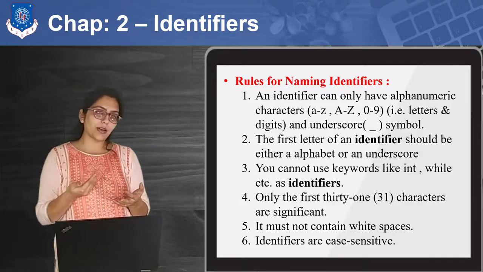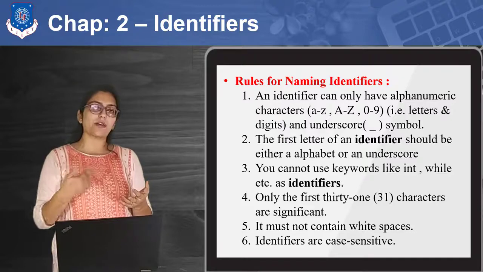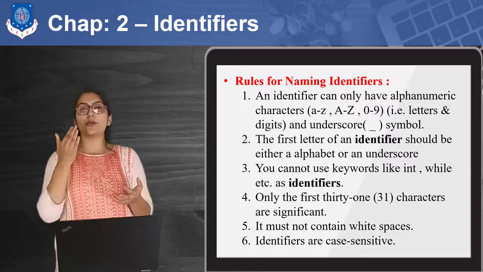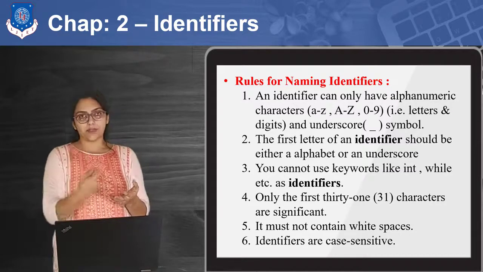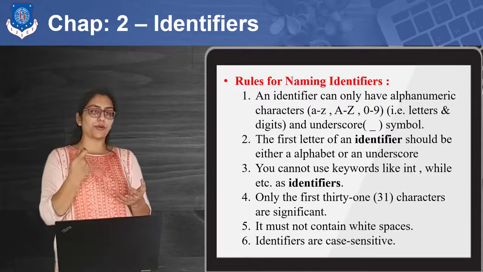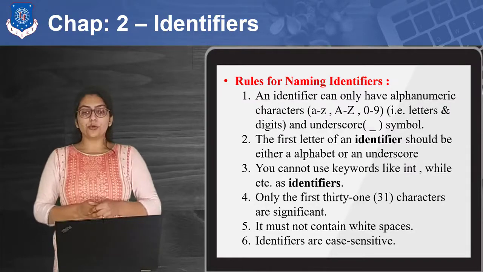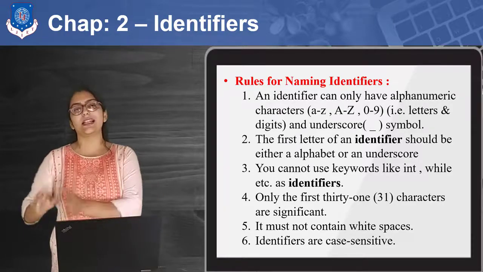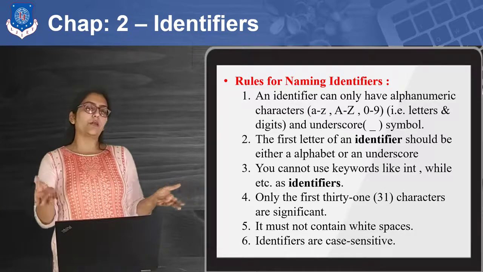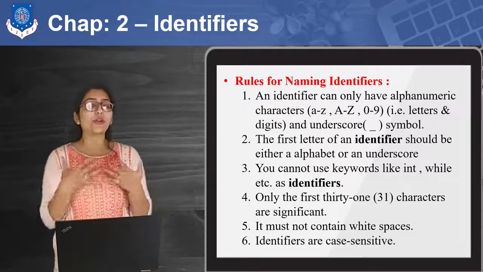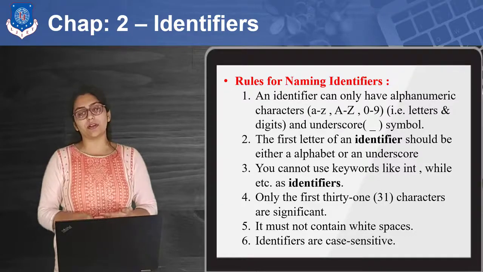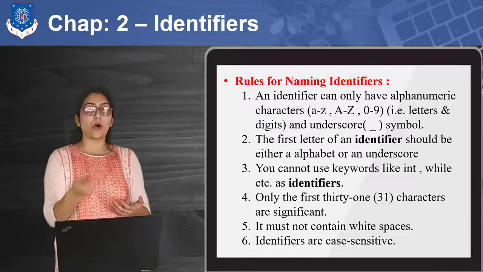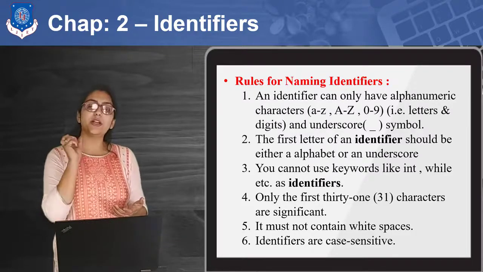You can use an alphabetic character regardless of its case, uppercase or lowercase, or you can also use underscore, but you cannot use a number in the first place. This is one of the most important rules to define an identifier. Then you cannot use keywords like int, etc. as an identifier. So you cannot write int space int. If I am thinking that I want to give my variable the name int, you cannot use this. You cannot use any keyword as a variable name or as an identifier. And that's why I have told you that you cannot use main again. Main can be used as a function only.